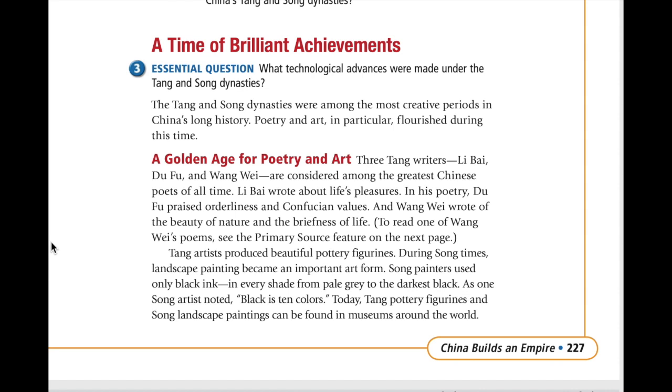Three Tang writers, Li Bai, Du Fu, and Wang Wei, are considered among the greatest Chinese poets of all time. Li Bai wrote about life's pleasures. In his poetry, Du Fu praised orderliness and Confucian values. And Wang Wei wrote of the beauty of nature and the briefness of life.